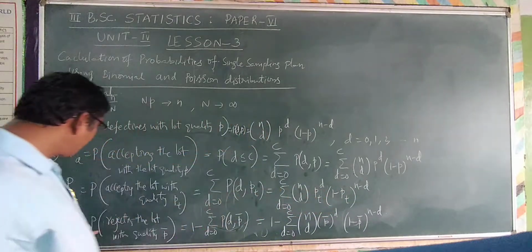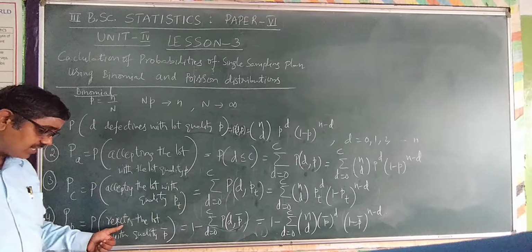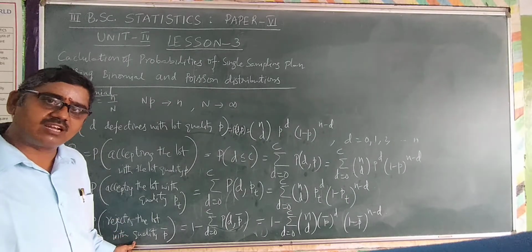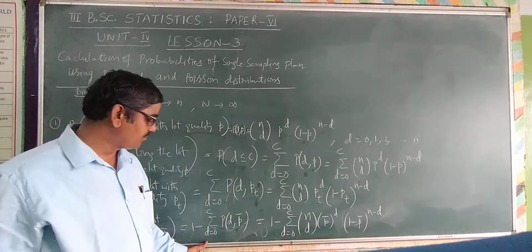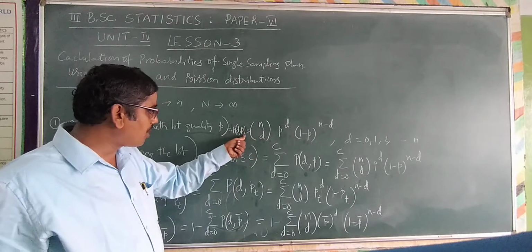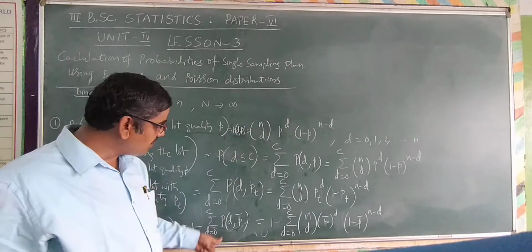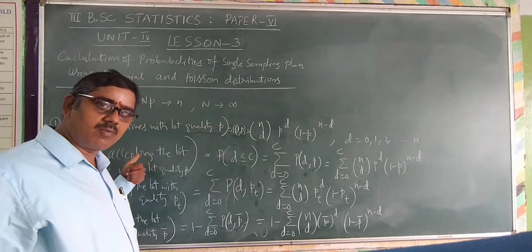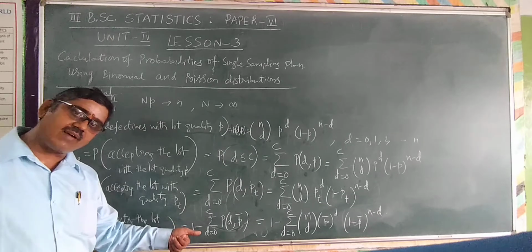Now come to the producer's risk, PP. It is going to be calculated by the probability of rejecting the lot with quality P bar, 100 P bar process average percent defectives. So it is 1 minus summation D is equal to 0 to C, P of D comma P bar. You replace the same probability of D comma P, the probability of getting defective items, or else you can refer to this: probability of D less than or equal to C is accepting the lot, and the probability of rejecting the lot is nothing but 1 minus the probability of accepting the lot.